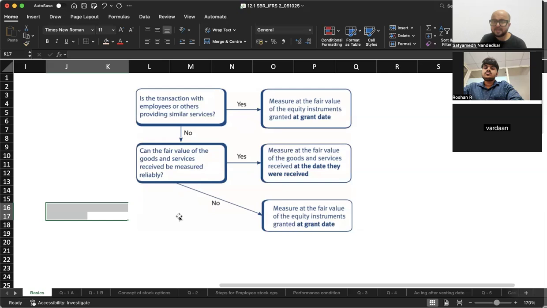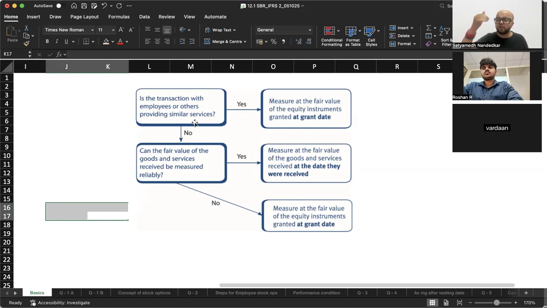Now, is this transaction with employees or others providing similar services? I am an employee of Plutus. I am providing coaching services. Okay. Now, Vardhan is not an employee of Plutus. He is a consultant, but he is also coming to Plutus and teaching. So the transaction with Vardhan is with others providing similar services. The service that I am providing, he is providing a similar service.